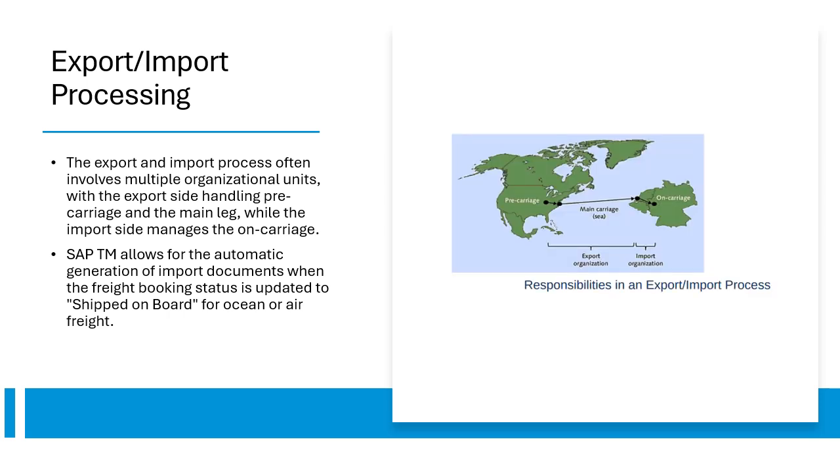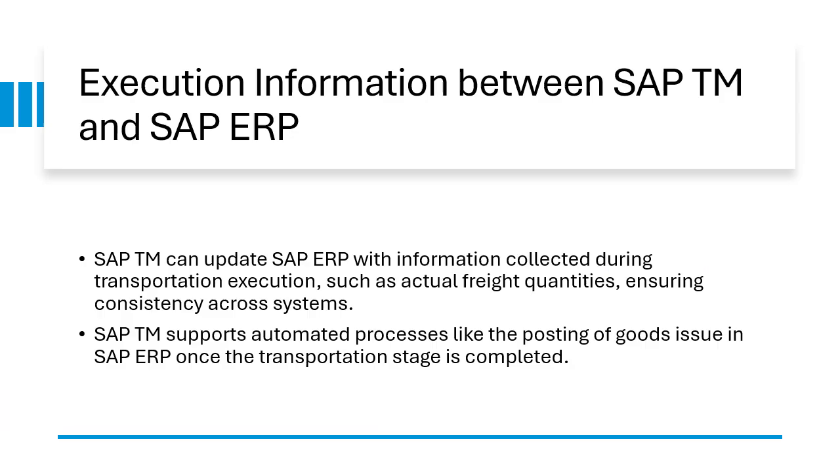And this figure shows the responsibilities in the export and import process. This is done between export and import organizations in an international transport scenario, where each party handles a specific part of the transportation process, which also ensures proper management of container loads and other logistical considerations across the shipping route.